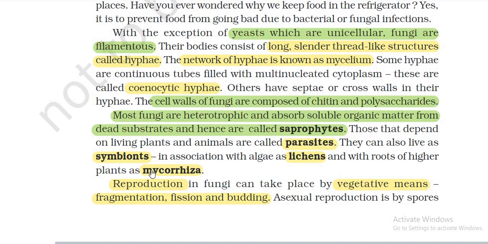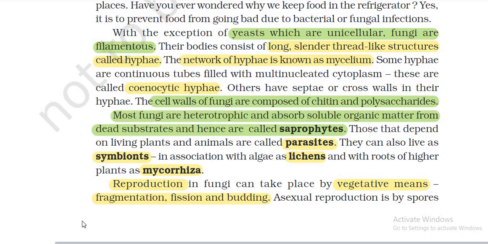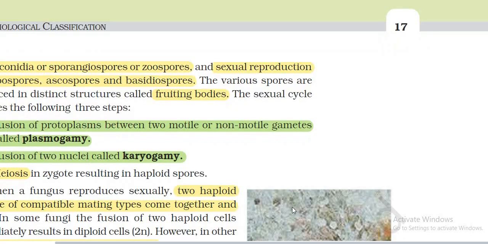They can also live as symbionts, in association with algae as lichens, and with the roots of higher plants as mycorrhiza. Reproduction of fungi can take place by vegetative means: fragmentation, fission, and budding. Asexual reproduction is by spores.